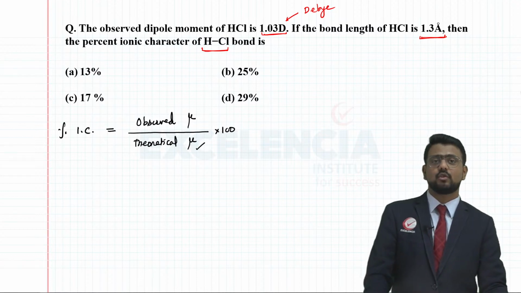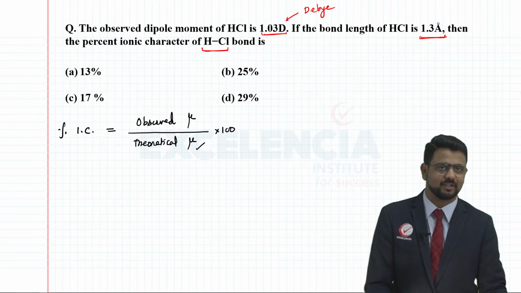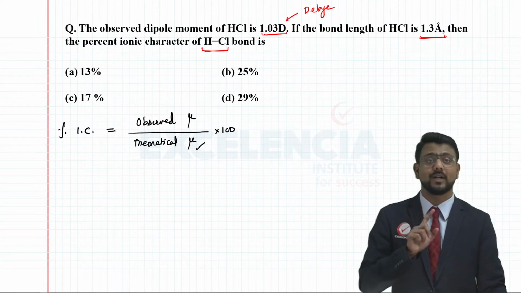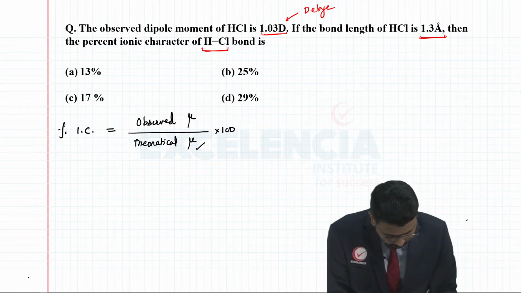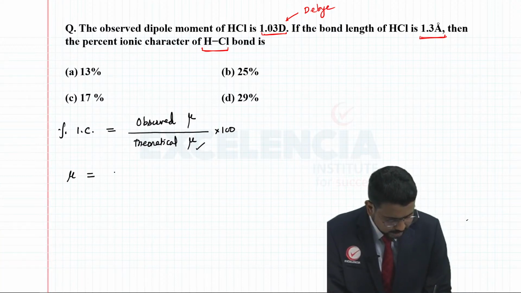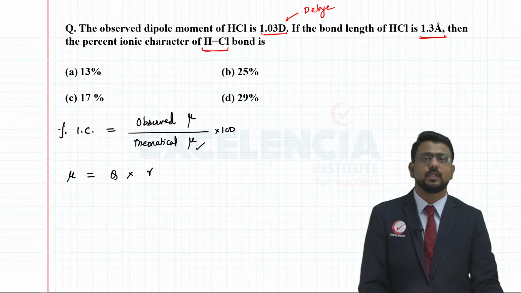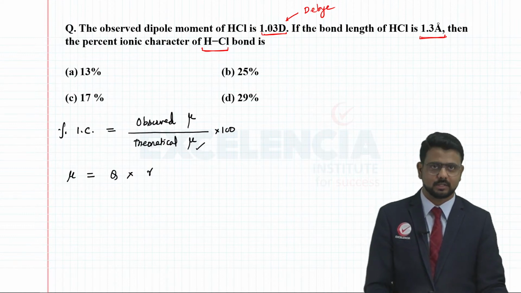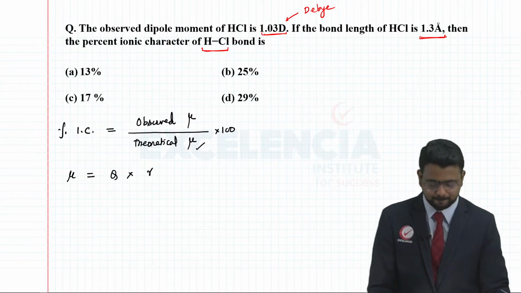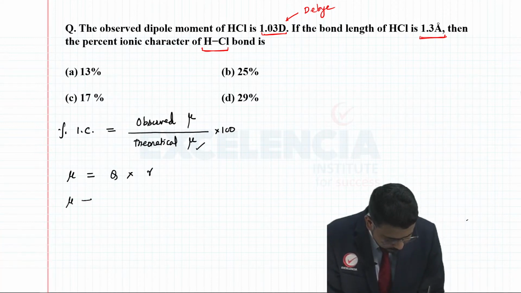Before I discuss how to find the theoretical dipole moment, let me give you certain relations. This is extremely important as far as the units are concerned. First, mu is equal to Q times R, where Q is the magnitude of the charge and R is the internuclear distance, basically the bond length. Generally we express mu in units of debye.